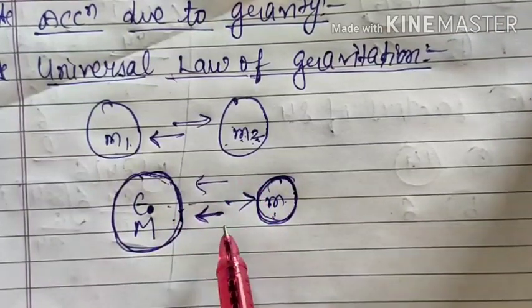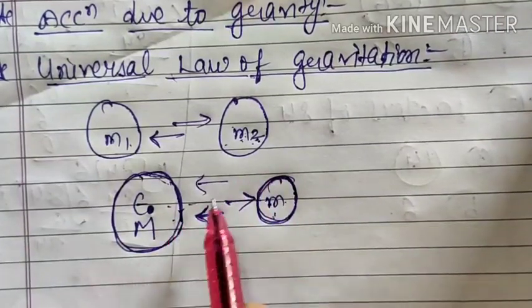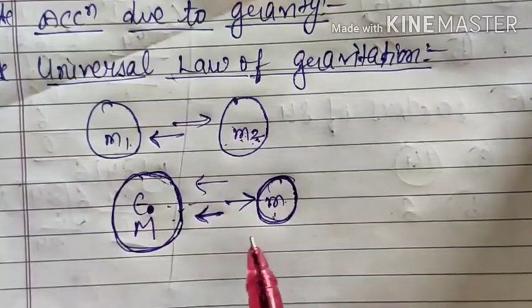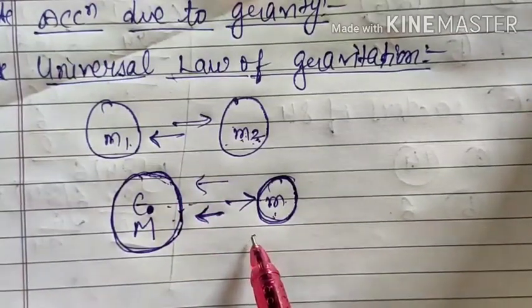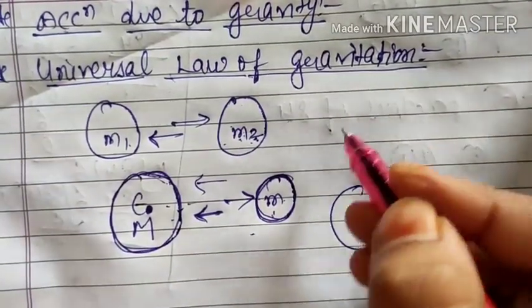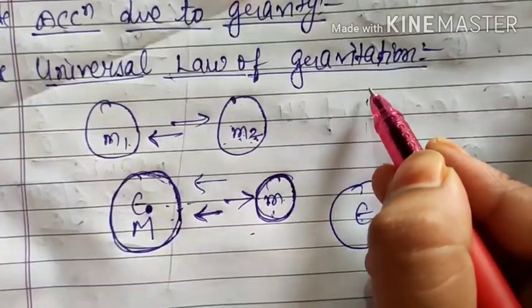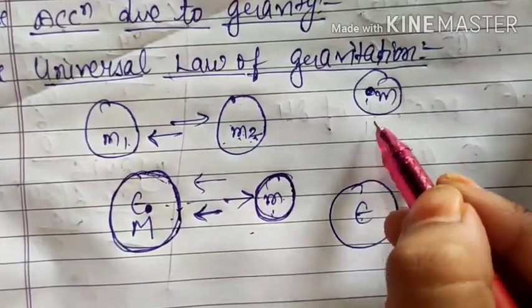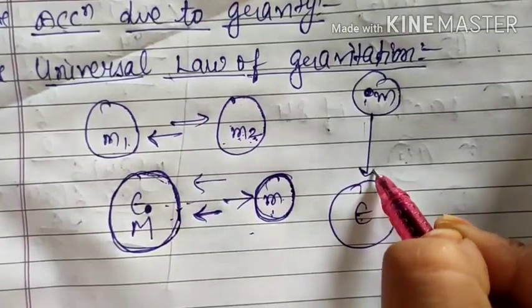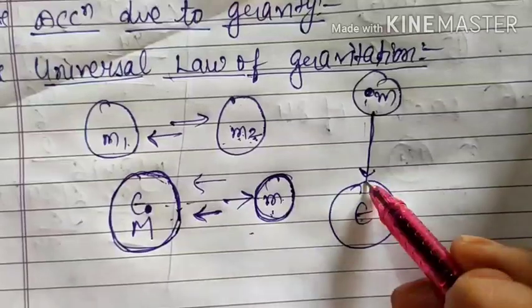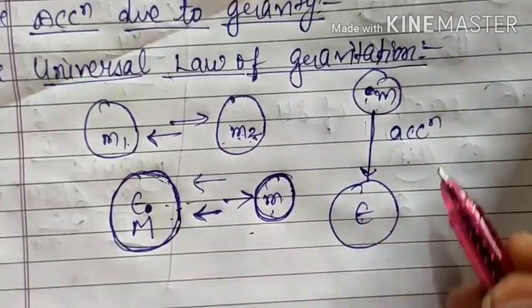And here we are talking about acceleration. Right now we have learned that acceleration means change in velocity, that is, increase in velocity. When the earth attracts any particular body towards its center, suppose initially the body of mass m was here. Now if the earth attracts it towards its center, then this body will not move with a constant speed, but it will have an acceleration.